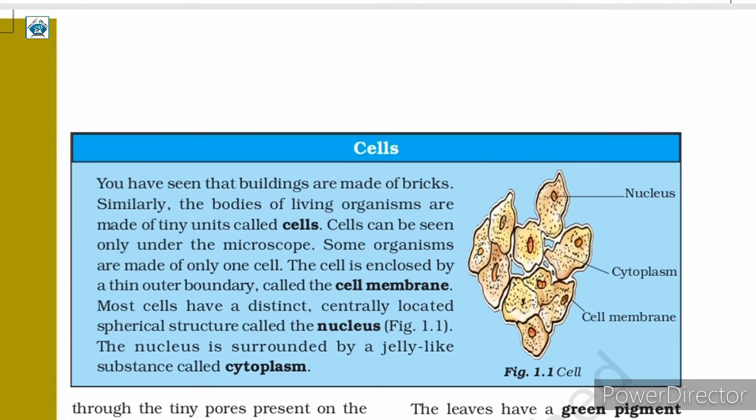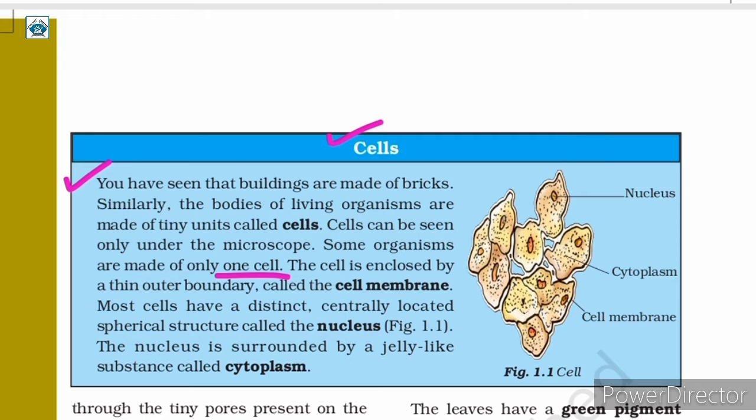Let us now read about cells. You have seen that buildings are made of bricks. Similarly, the bodies of living organisms are made of tiny units called cells. Cells can be seen only under the microscope. Some organisms are made of only one cell.